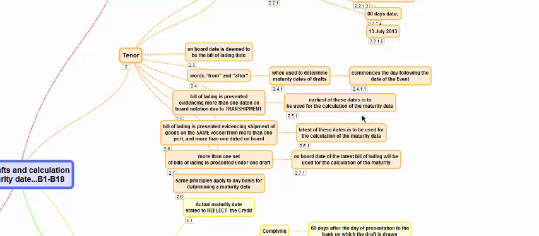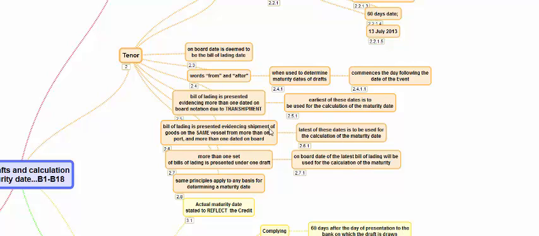This we have seen while we were discussing the bill of lading explanations and the multimodal transport document. So in case there is a transshipment, or if there is more than one on board on the bill of lading presented, the earliest date will be taken. In case it is on the same vessel, the latest date will be taken. If there is more than one set of bills of lading drawn under one draft, then the onboard date of the latest will be taken, same as this.